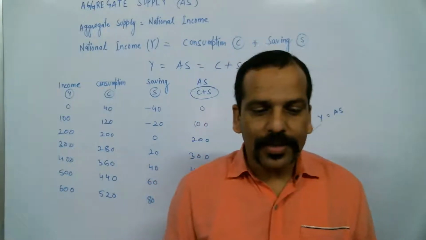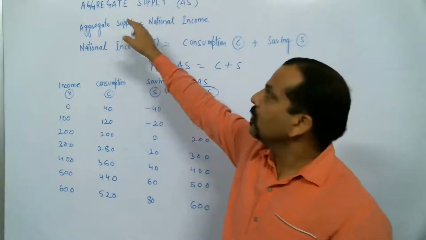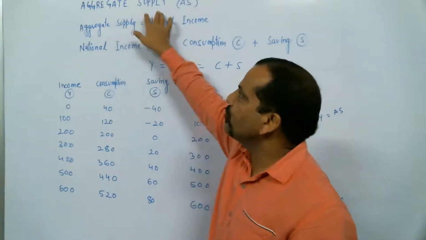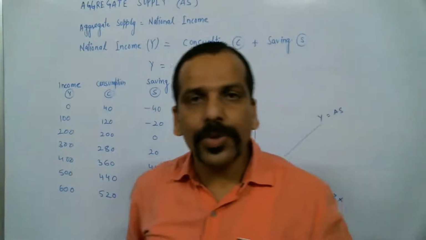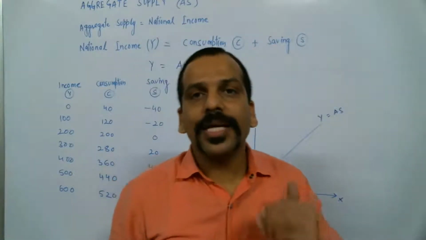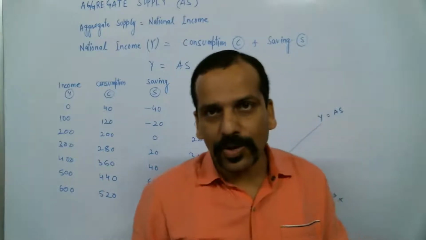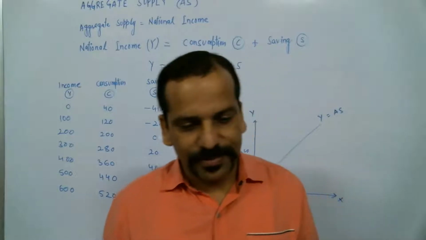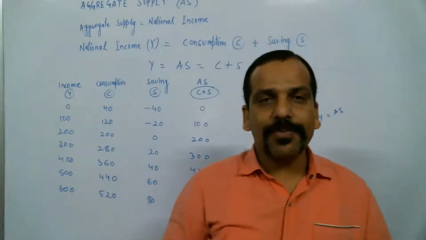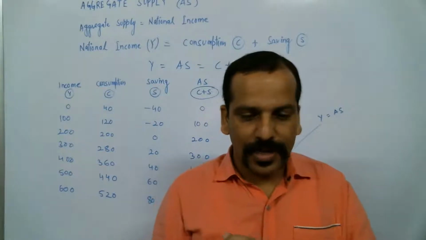So the meaning of aggregate supply. I am going to explain the definition of aggregate supply. Like you studied about supply in microeconomics, aggregate supply, AS, stands for aggregate supply.